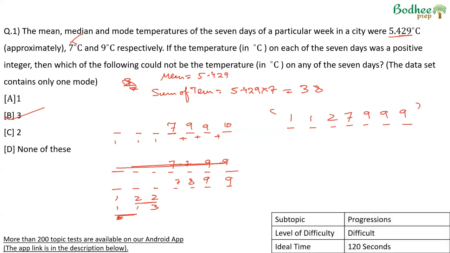I will call it a difficult question because mean, median, mode, or median and modes are not topics where all of us will be equally comfortable. And therefore, a difficult question. It takes 2 to 2.5 minutes to solve this question easily, because cases will be formed.